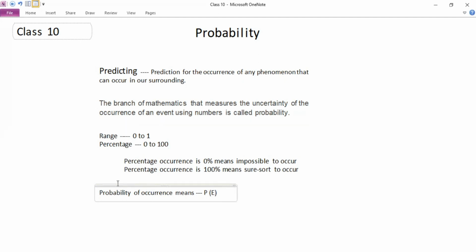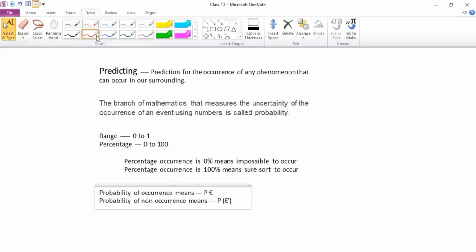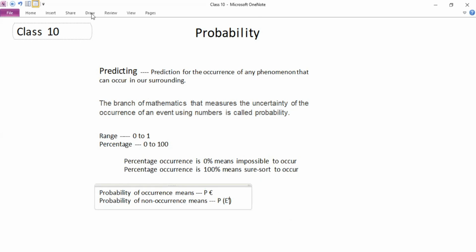Similarly, if you want to represent the probability of non-occurrence of any event, we can represent it as P of E, that is the probability of the event, raised to the power bar or dash, that means probability of non-occurrence.